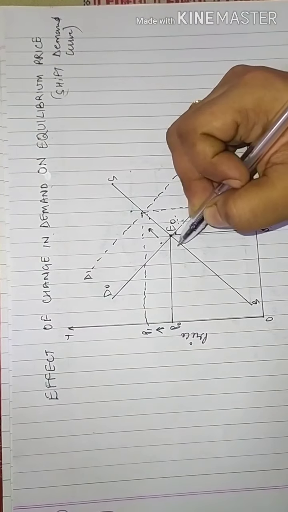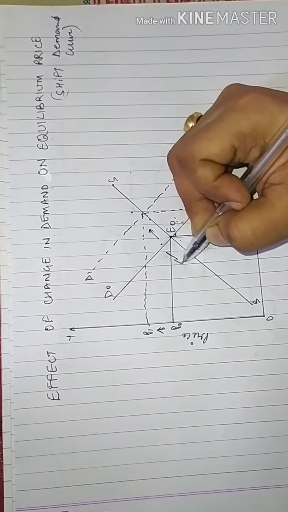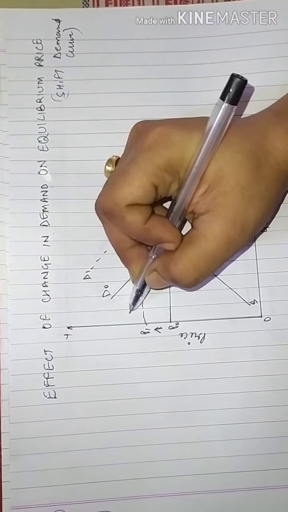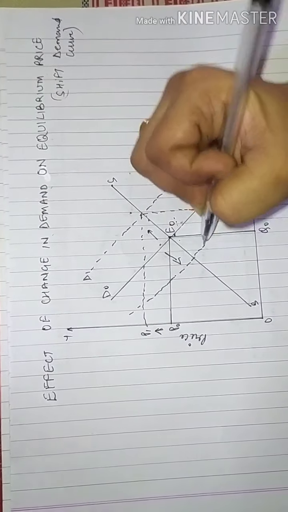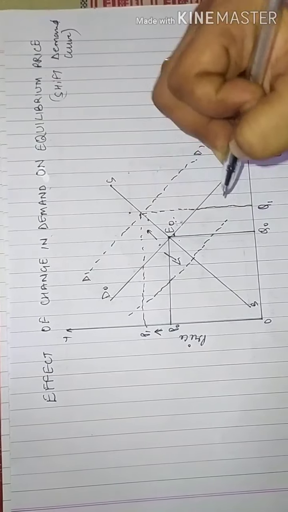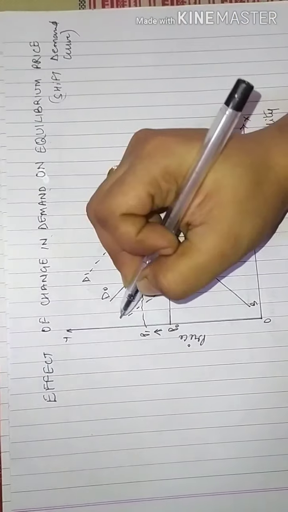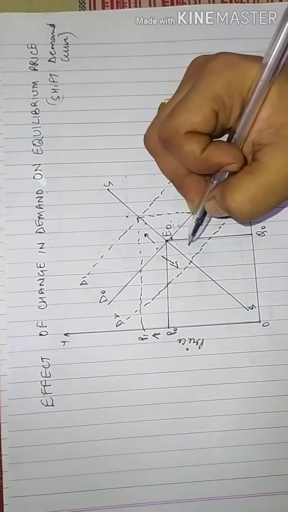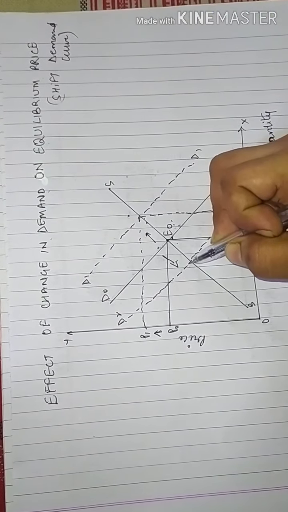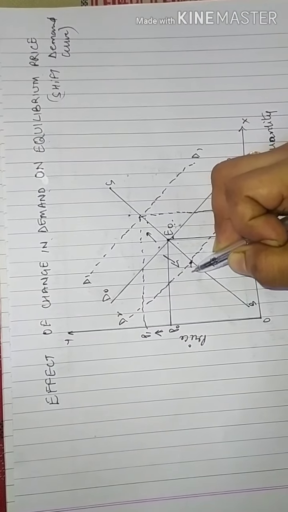Same way, if I shift my demand curve towards left, that means I am decreasing it. If the demand curve goes towards left, that means it is a decrease. I am representing it with D2. Again here is the point where it is meeting. Now I'll touch the point.